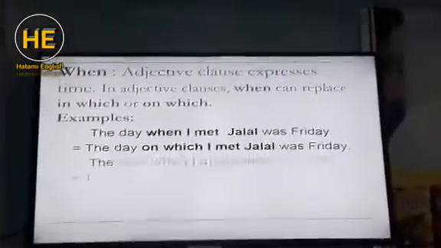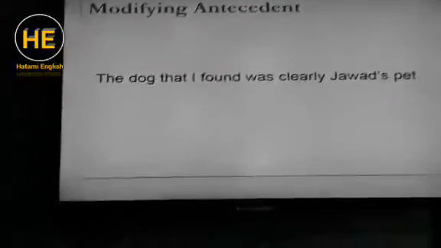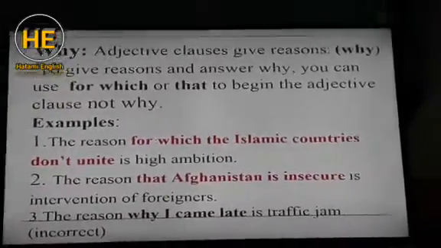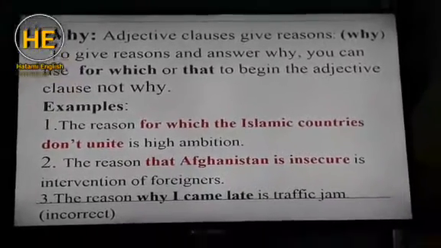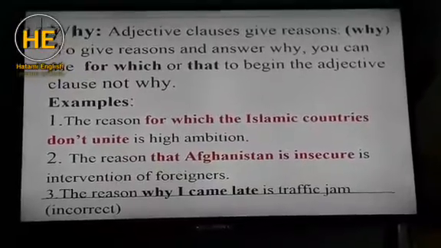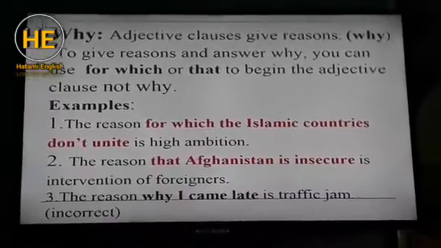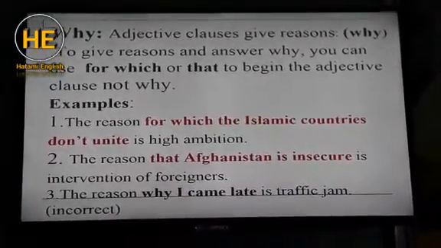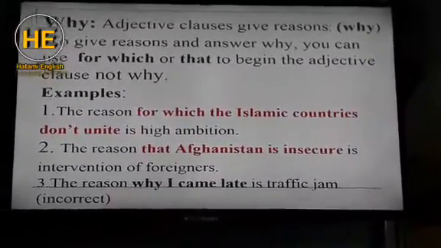So, also with where, it's possible. Is it okay? Let's pass on a little. So, with why also it's possible. Yeah, an adjective clause gives the reason why. To give a reason and answer why, you can use for which or that to begin the adjective clause, not why. The reason for which the Islamic countries don't unite is high ambition. Yeah, the red line can be an adjective clause.